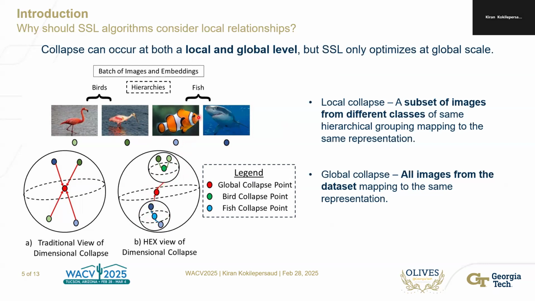Ideally, we would be able to prevent collapse both at a local level and a global level, where local collapse refers to a subset of images from different classes mapped into the same representation, while global collapse is all images from the dataset mapped to the same representation. And we proposed this view of preventing collapse from a HEX regularization point of view.